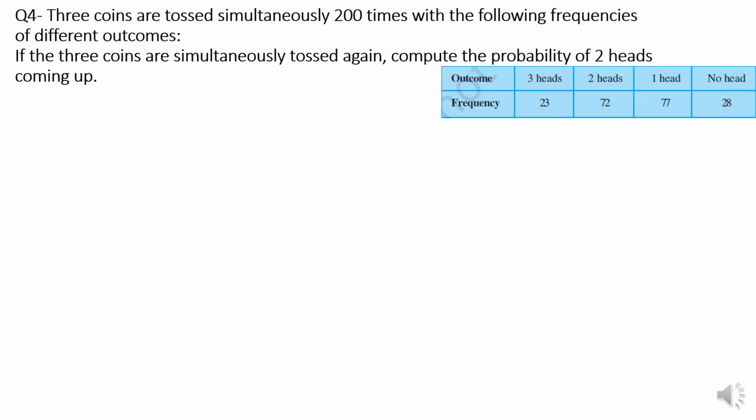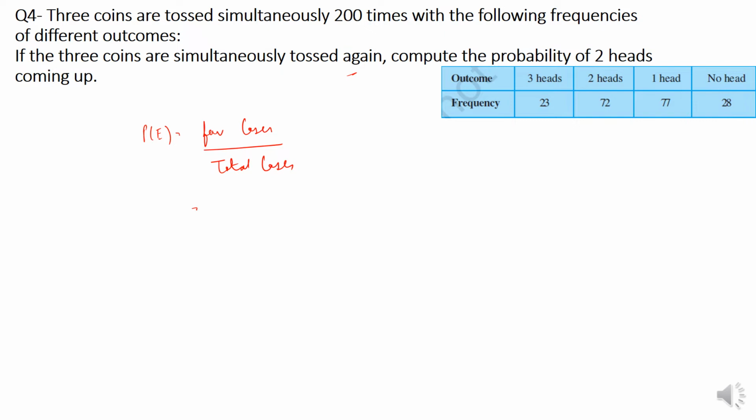Now this is question number 4. 3 coins are tossed simultaneously 200 times with the following frequencies of different outcomes. Now if 3 coins are tossed simultaneously, again compute the probability of 2 heads coming up. Now what we know, probability of any event E is favorable cases by total cases. Very simple question, right?